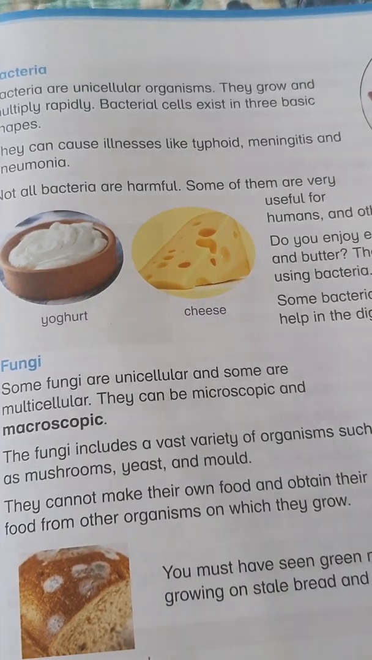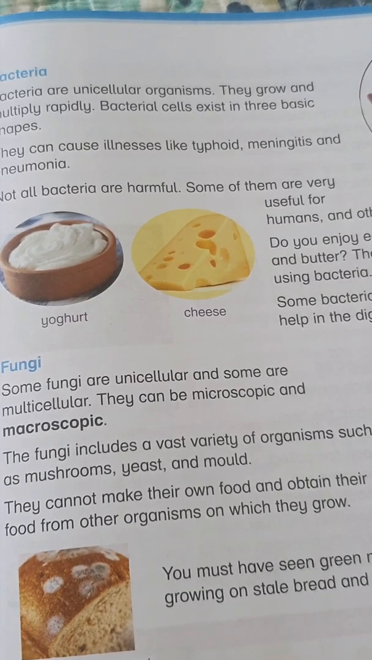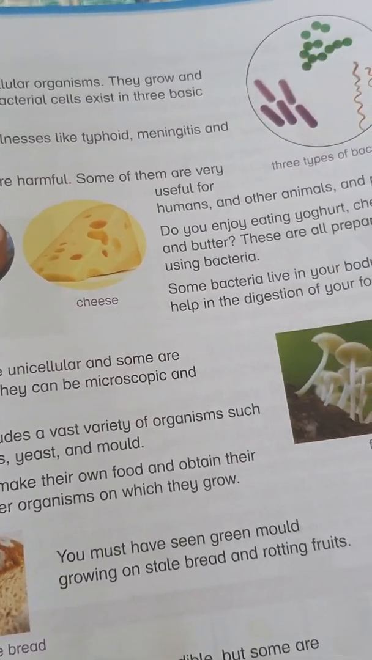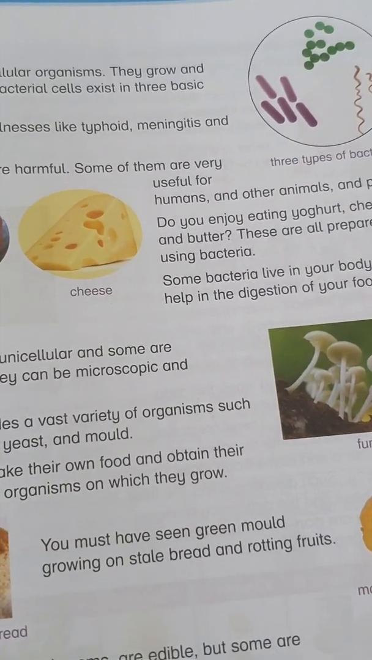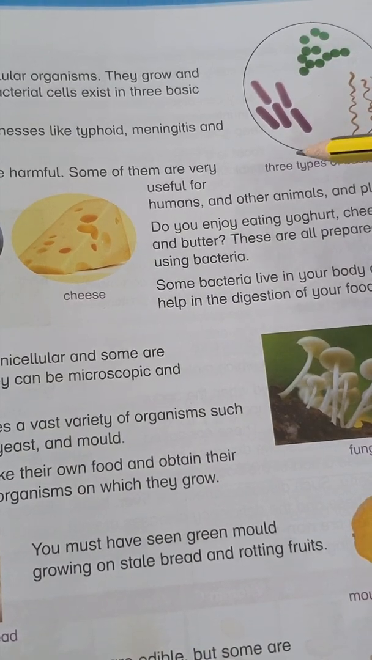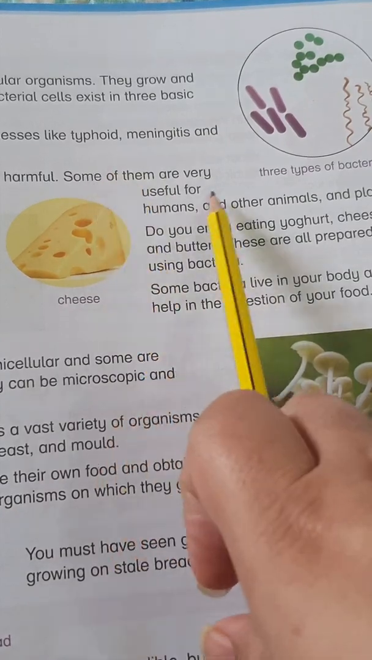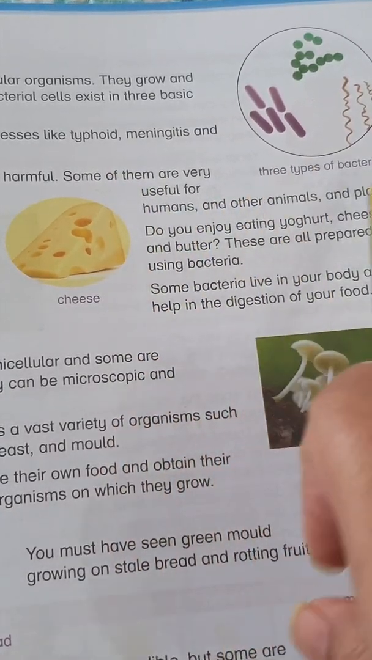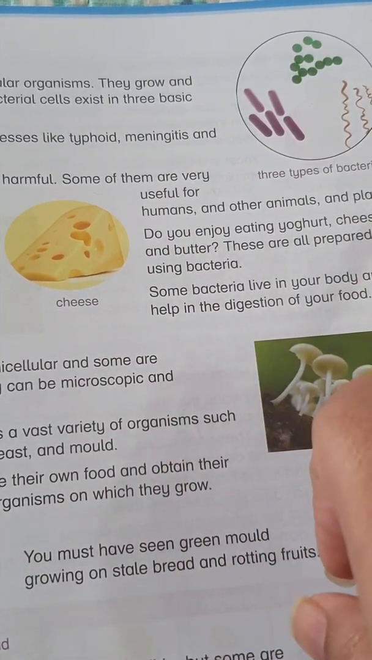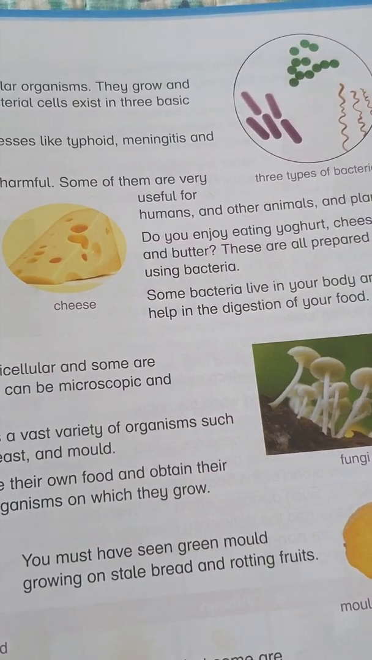Some are helpful to make yogurt and cheese and so many other things which we use intentionally to benefit our health. 3 types of bacteria. The shapes are like this. The next thing is, some of them are very useful for humans and other animals and plants as well. Bacteria are helpful in plants to grow them or to give them some nutrients and all.